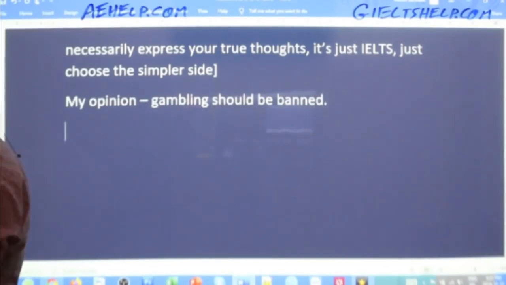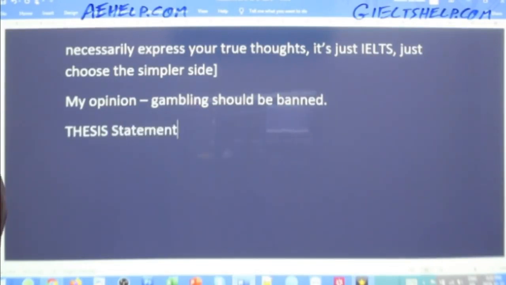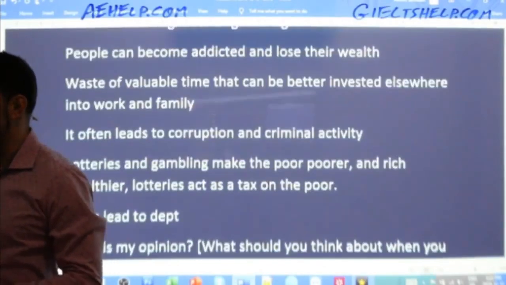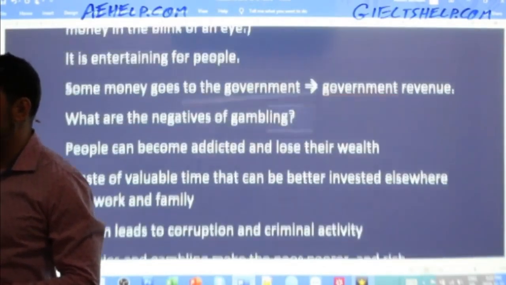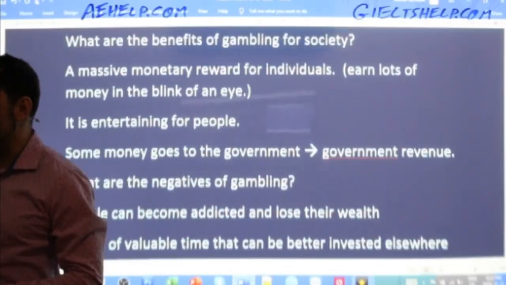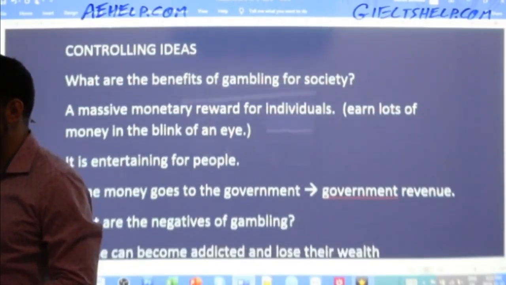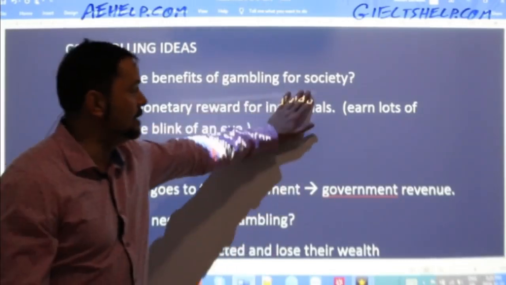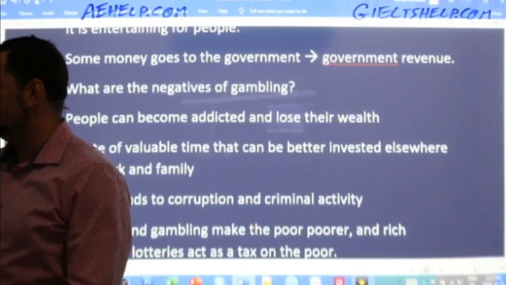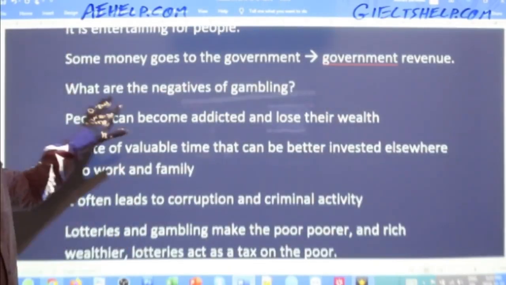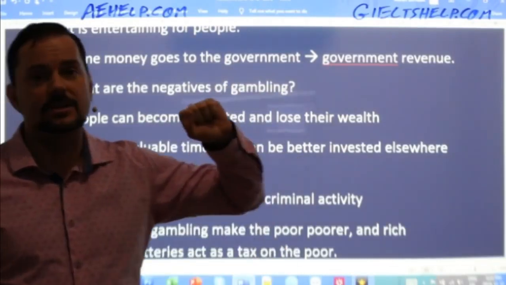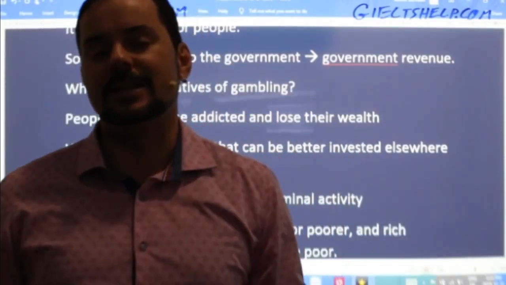So now I can come up with my thesis statement. Okay, write a thesis statement for me, everyone. So the three elements that I need to integrate directly and clearly into my thesis statement are points from what are the benefits of gambling, what are the negatives of gambling, choose one or two for each one that are very clear, and then your own opinion that it should be banned.